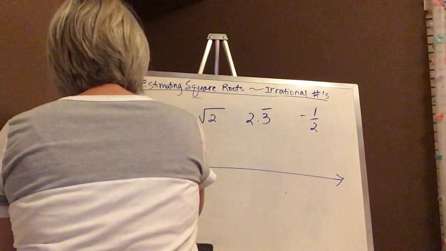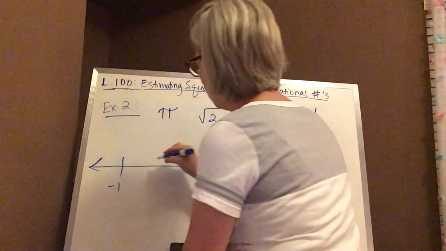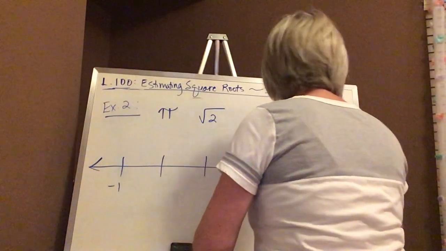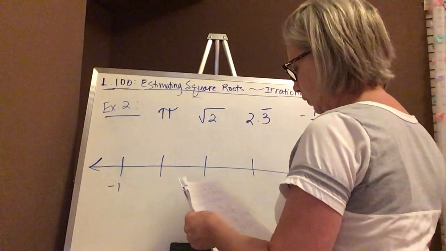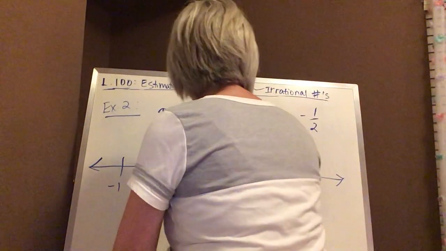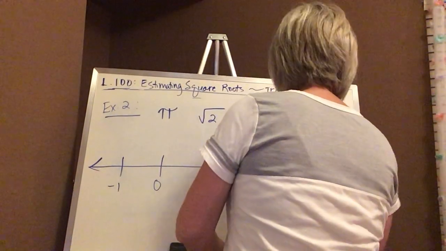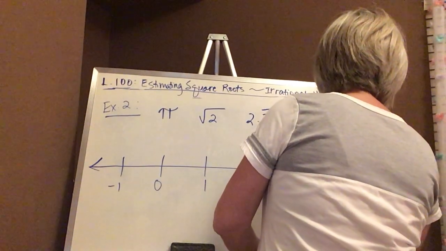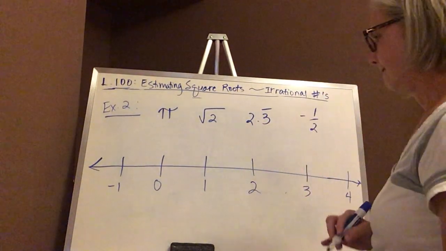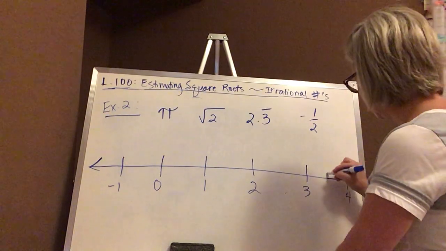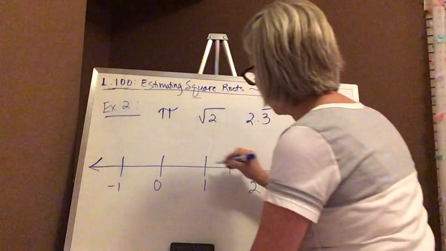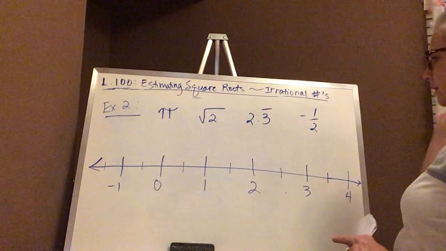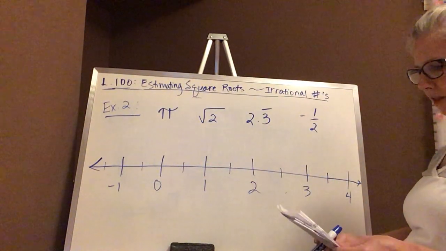It's not that straight. I'm going to have you start at -1, and then I put in your big lines here to go up through 4. 0, 1, 2, 3, 4. And then in between each of these, just put a little half mark here because we're going to need that. Okay? So your number line should look like that.